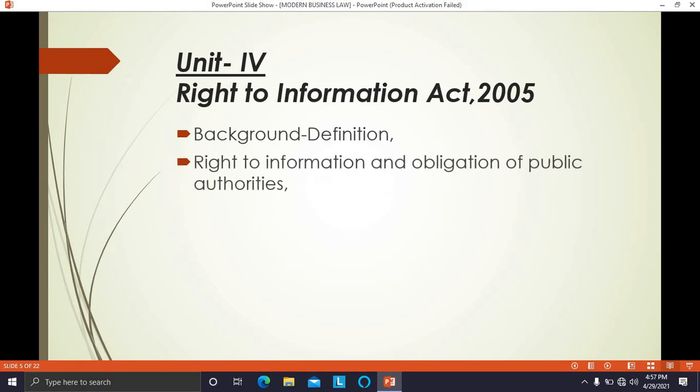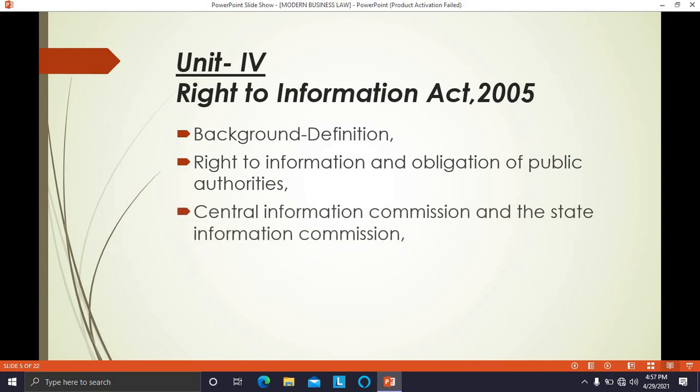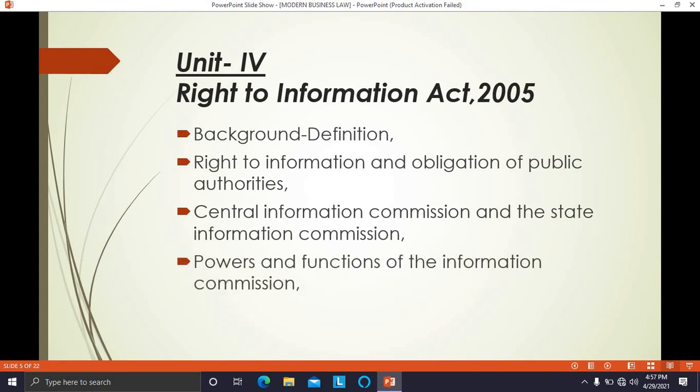Then right to information and obligation of public authorities, Central Information Commission and the State Information Commission, powers and functions of Information Commission, and appeals and penalties. So these 5 subtopics we have to study in this 4th unit.